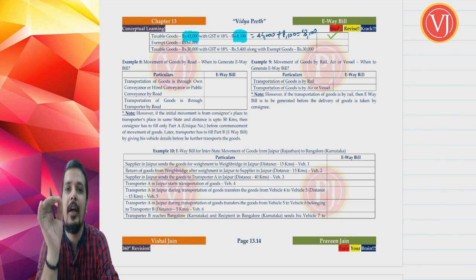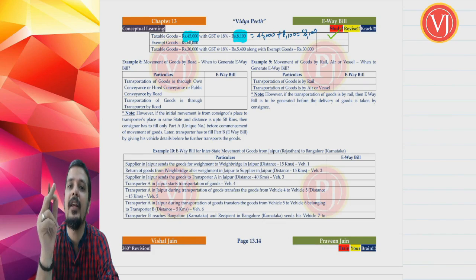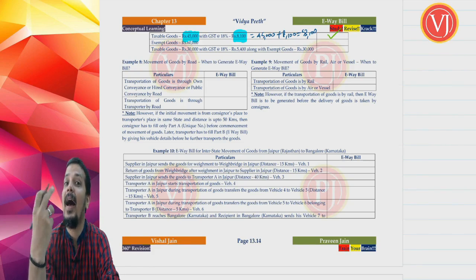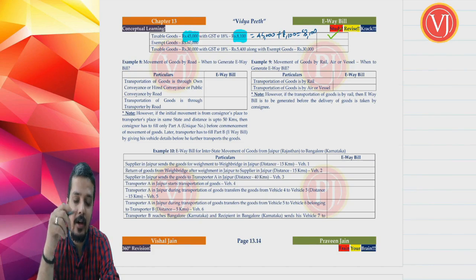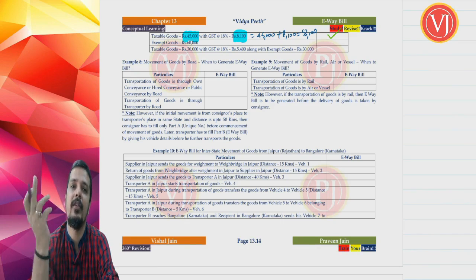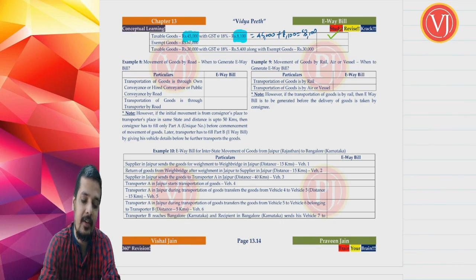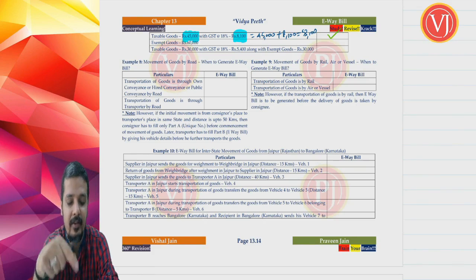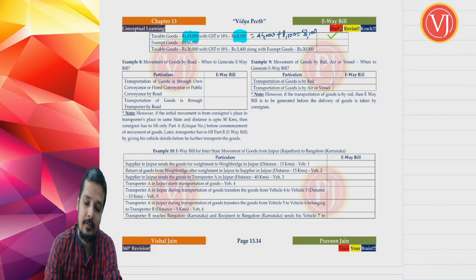an e-way bill. Consignment value is equal to transaction value under section 15, the valuation chapter that we have discussed, plus GST and compensation cess. You have to add GST and compensation cess. So example 7 case 1 clearly explains that you are not required to see only 45,000. If you were seeing only the transaction value of 45,000, you would have said that e-way bill is your wish. But consignment value is transaction value under section 15, which is 45,000, plus GST and compensation cess, which is 8,100, which is 53,100. Therefore, you are required to generate an e-way bill. Now, case 2.